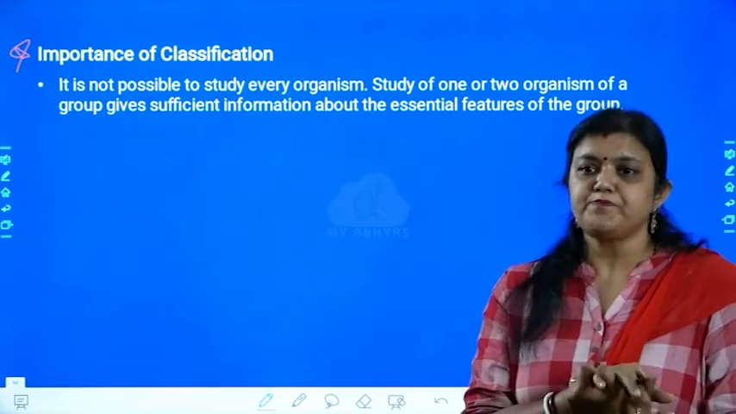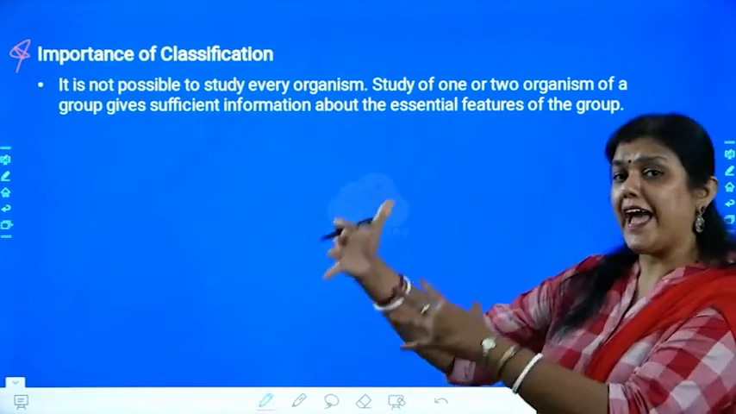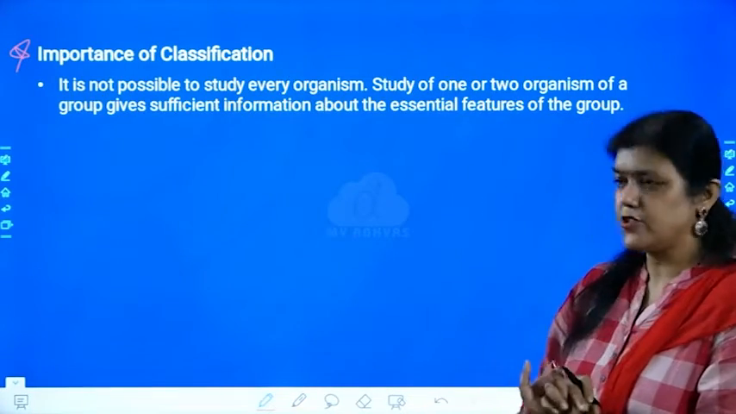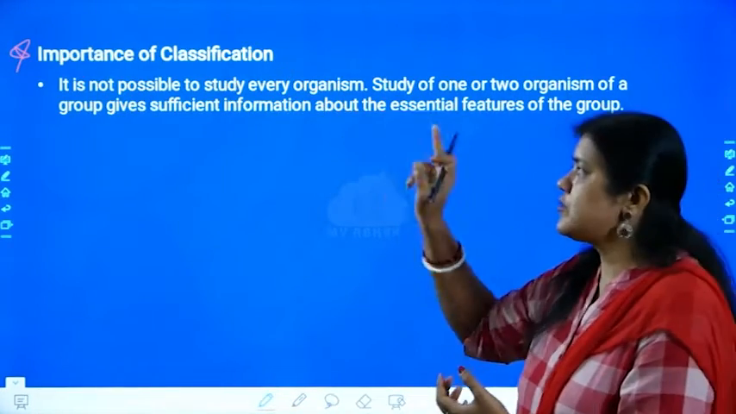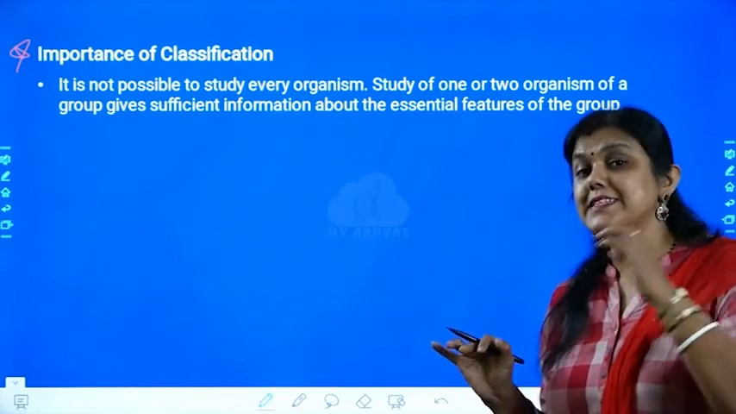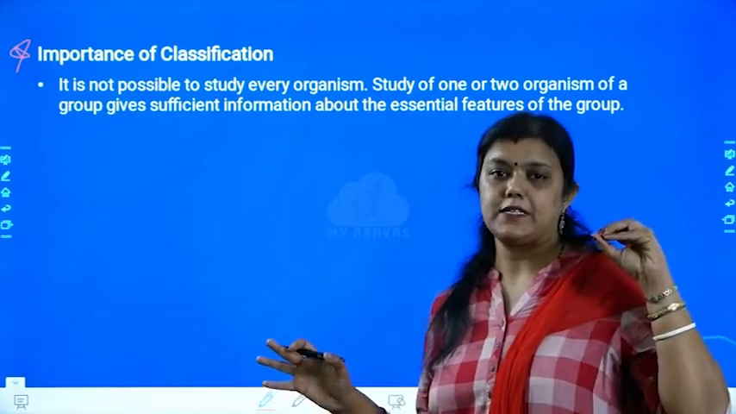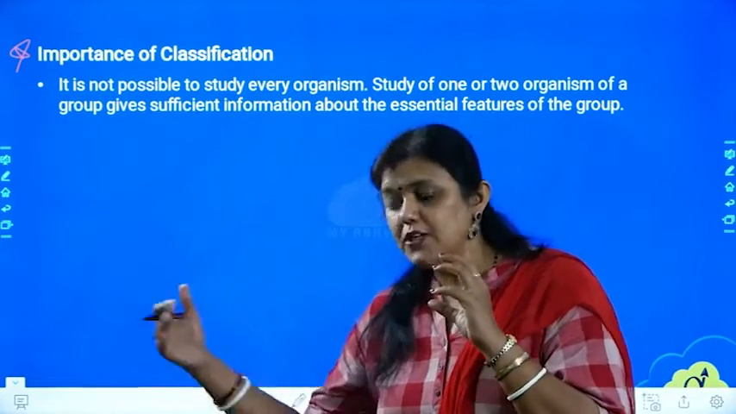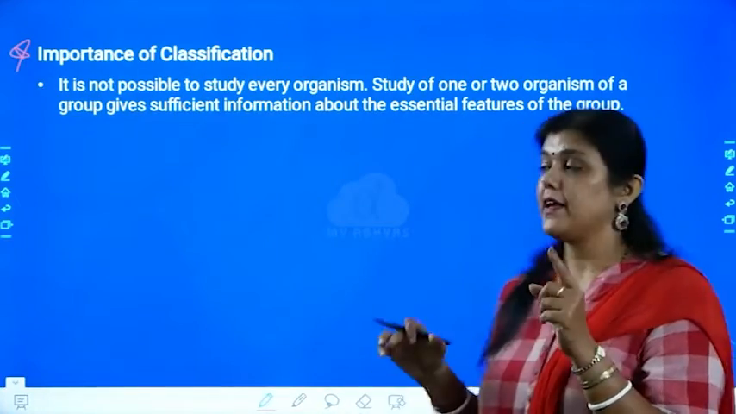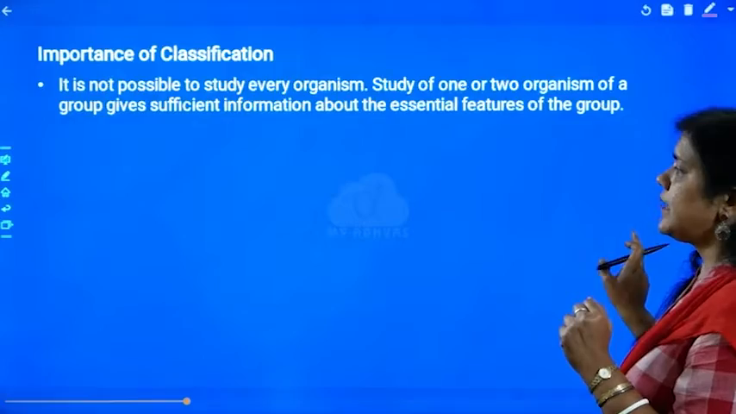So at this point, how can we gather the information about this? For that we need the classification system. So it is not possible to study every organism, but the study of one or two organism groups is rather easier. Instead of studying everything, you study one group of organisms and say that all the other organisms have similar characteristics. Did you understand what I am telling? That is why the classification system is very important.